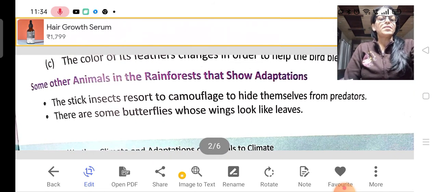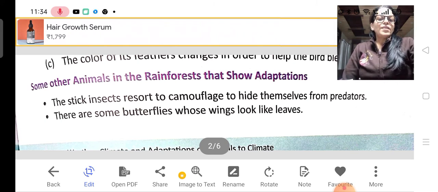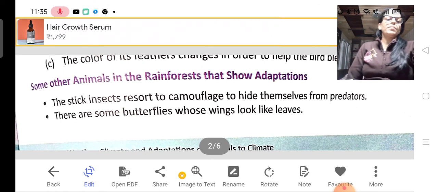Some other animals in the rainforest that show adaptation. In this chapter we will study about the frog, penguin, and ship of the desert, of course camel, and some more animals we will discuss. Some other animals in rainforest that show adaptation, a few more examples are given. The stick insect resorts to camouflage to hide themselves from predators. There are some butterflies whose wings look like leaves. So why this camouflage? How does this camouflage help the organism?